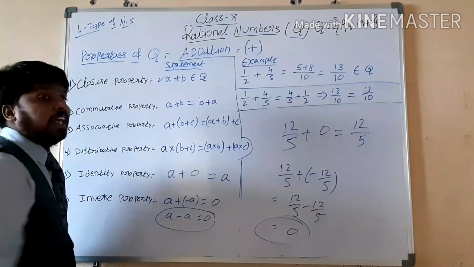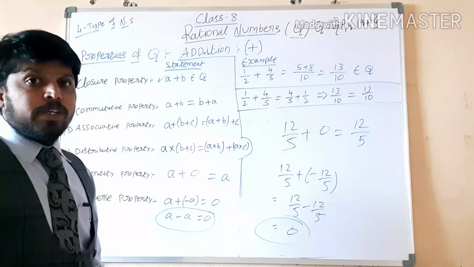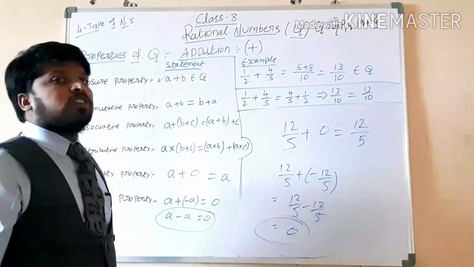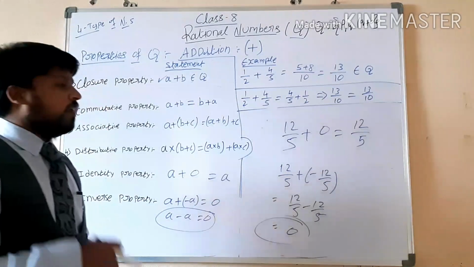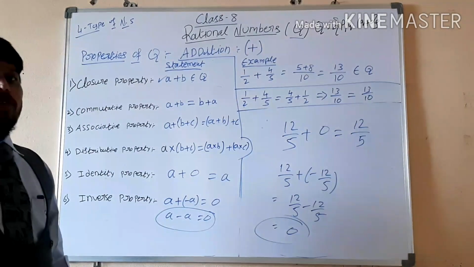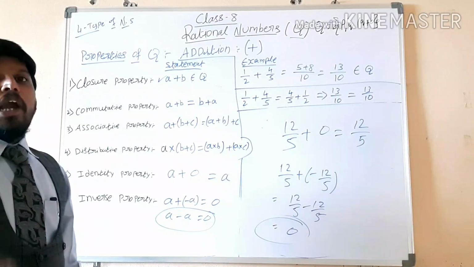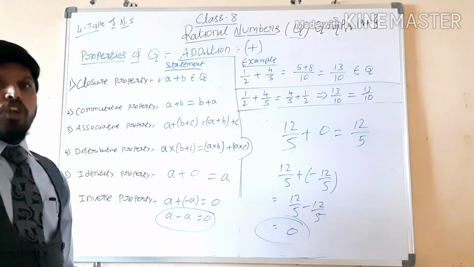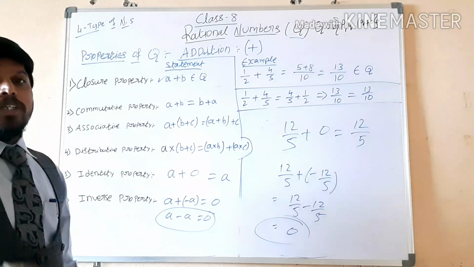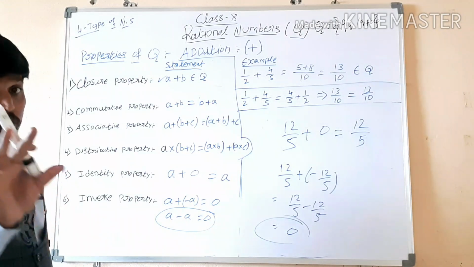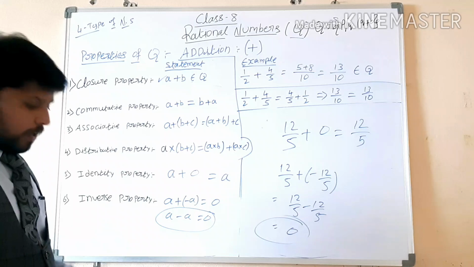These two are very important in competitive exams. They will ask you what is the additive identity and what is the additive inverse. Additive identity means 0. Additive inverse means minus a. This is only for addition. Okay.